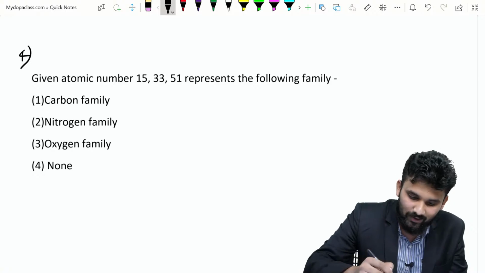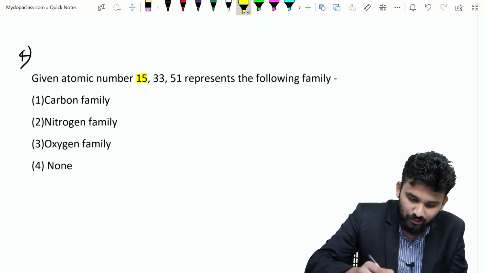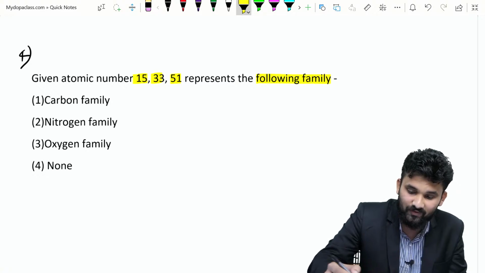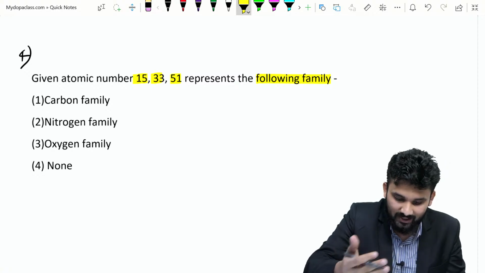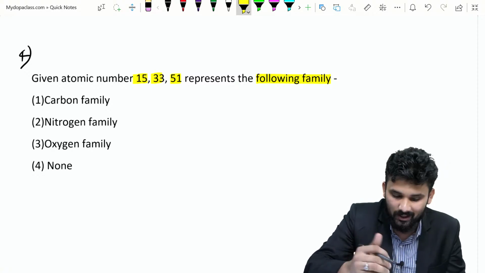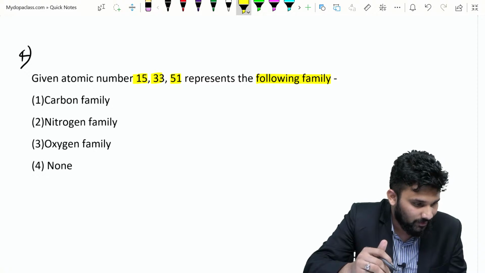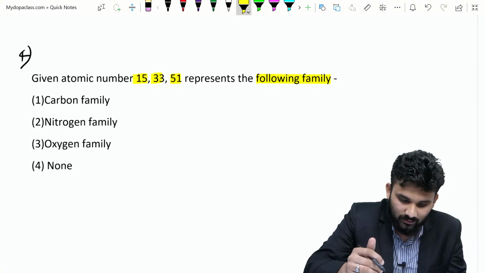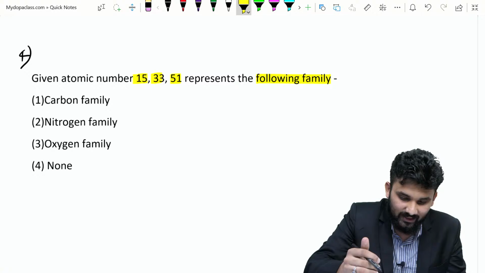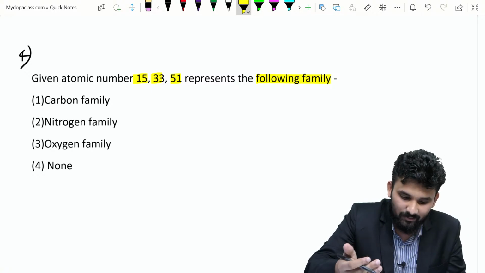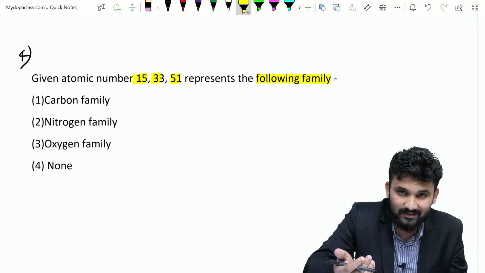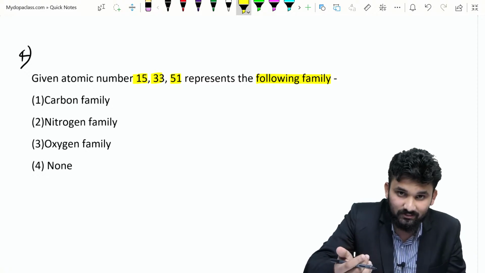The atomic numbers are given. Atomic numbers 15, 33, 51 represent which of the following families? You can put the answer in the comment box. Carbon family, nitrogen family, oxygen family, and none of these. Okay, what is the answer?